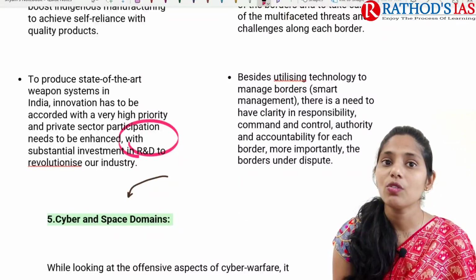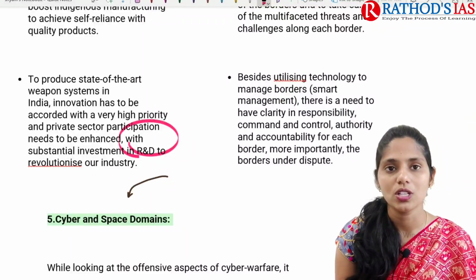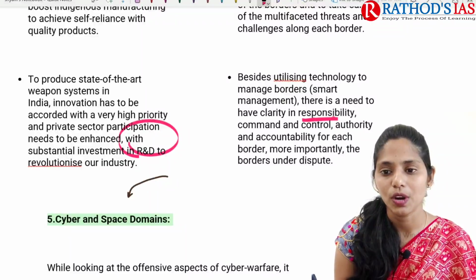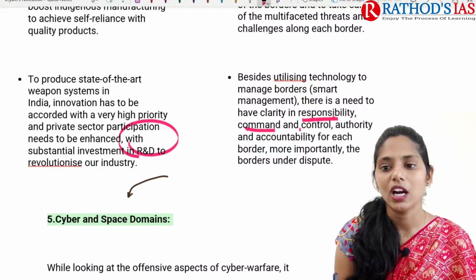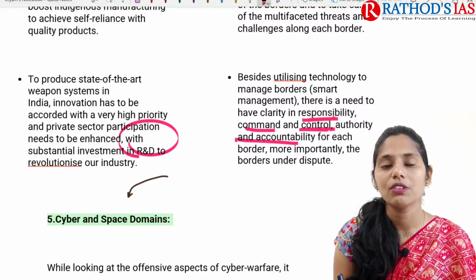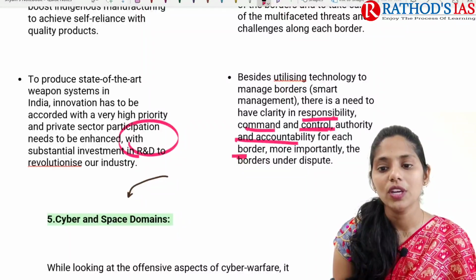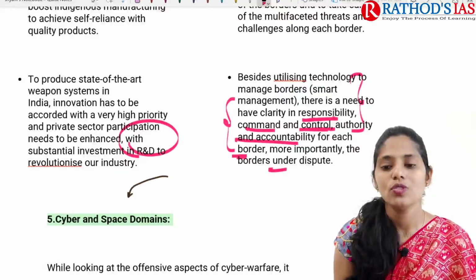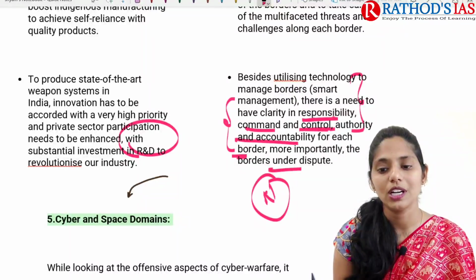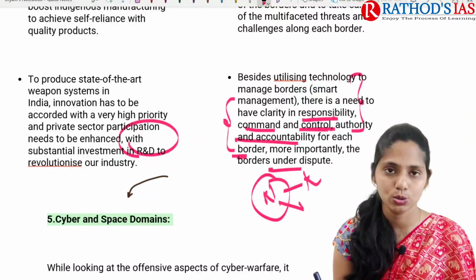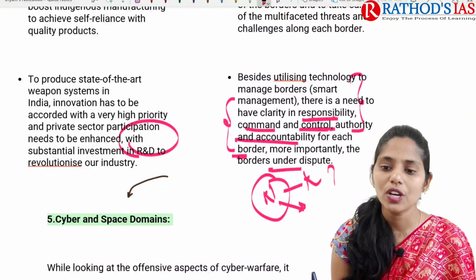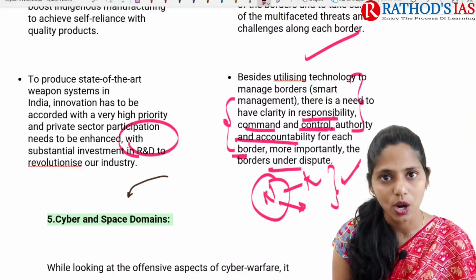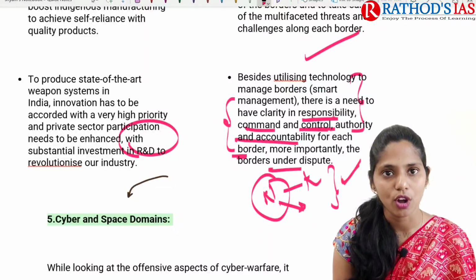Whenever we want to adopt smart technology or smart management, we need clarity regarding who will be responsible, who will be the command and control authority, and accountability for each border. We also need to look at border disputes. With Nepal we have a border dispute regarding the Kalapani area and the Susta area. We need to first resolve those disputes, and then come up with border technology or smart management of our borders.